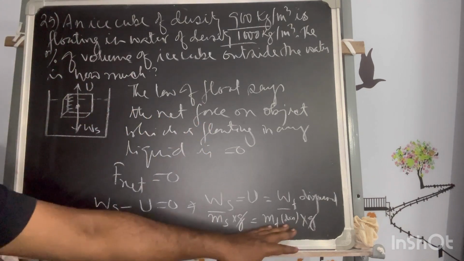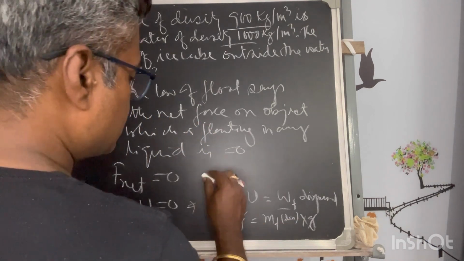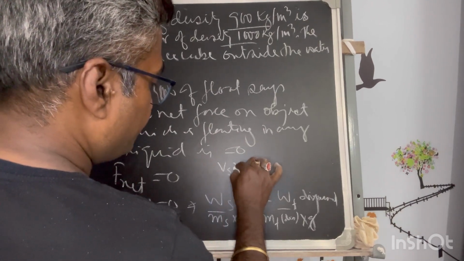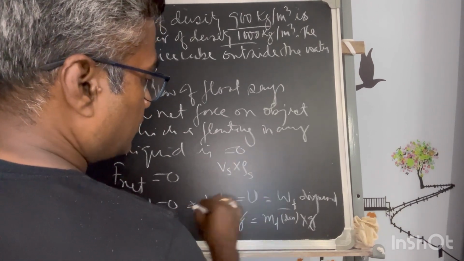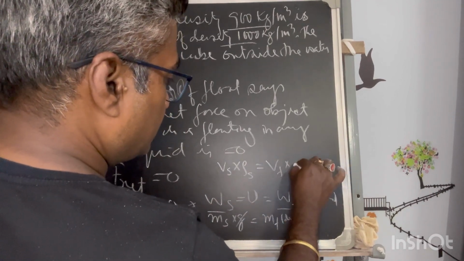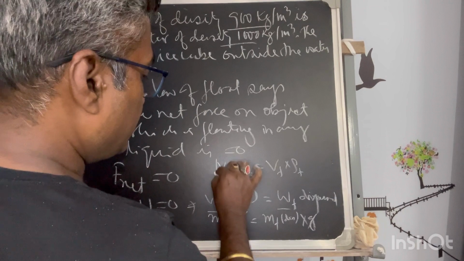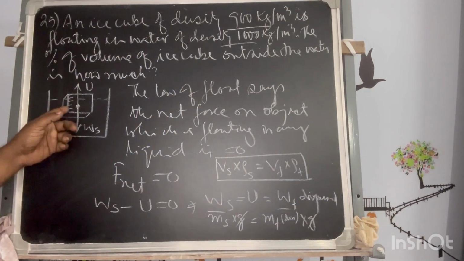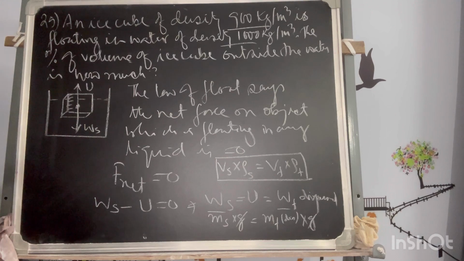What is the mass of the solid? It is the volume of the solid times the rho of the solid, and the mass of the fluid is the volume of the fluid times the rho of the fluid. So this is the unique formula: whenever a body is floating, it will abide by this relation.